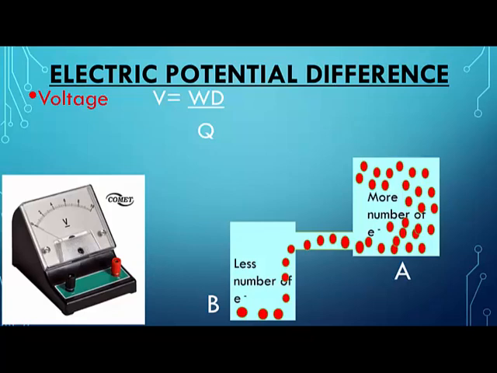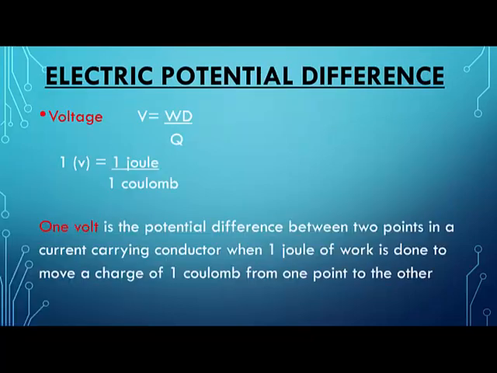Ma'am, what is the difference between potential difference and electric potential difference? They are the same. We can call it a potential difference also. We can call it an electric potential difference also. They are the same. And what is WD? WD is work done.